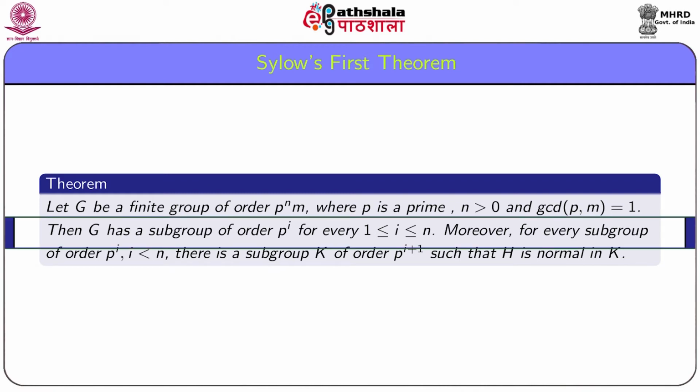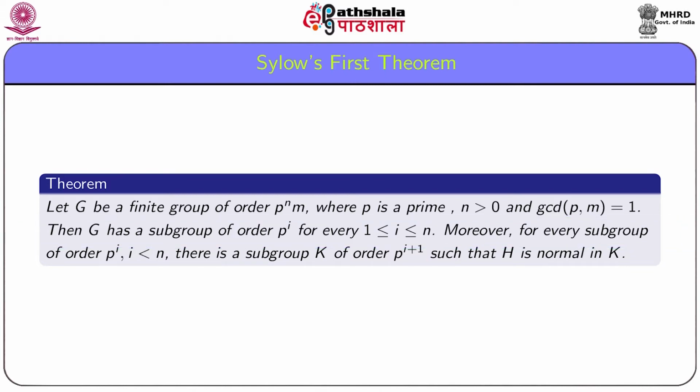Then G has a subgroup of order p to the power i for every 1 less than or equal to i less than or equal to n. Moreover, for every subgroup H of order p to the power i such that i is strictly smaller than n, there is a subgroup K of order p to the power i plus 1 and H is normal in K.